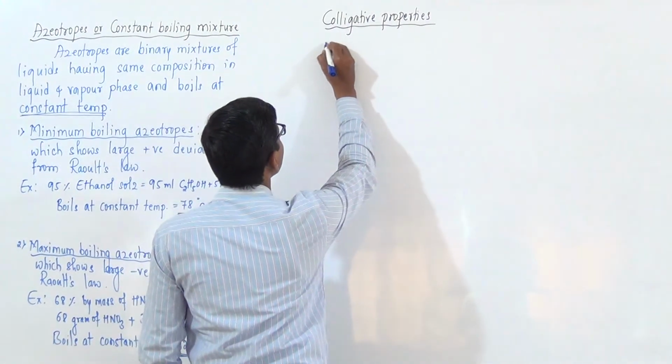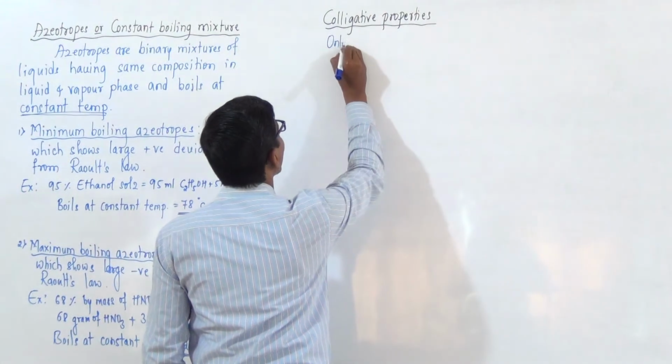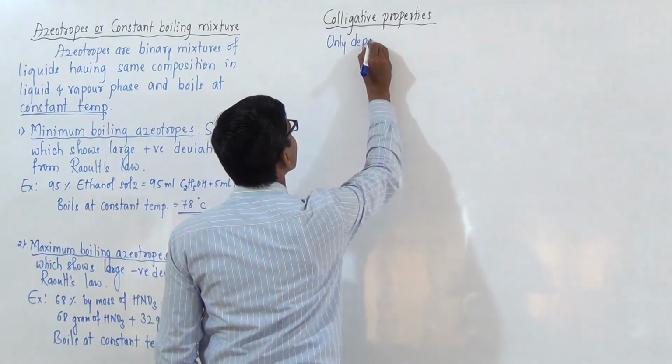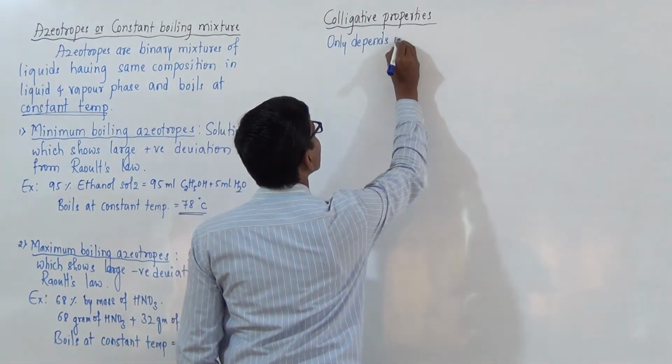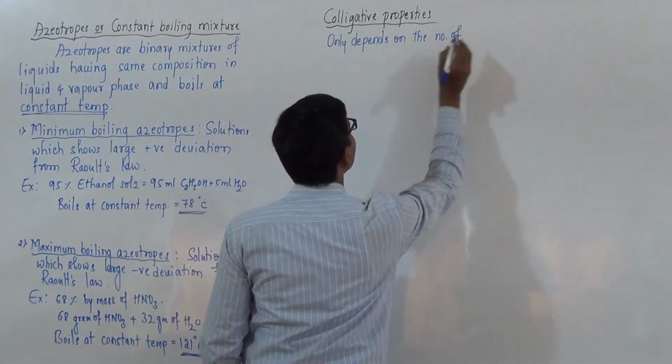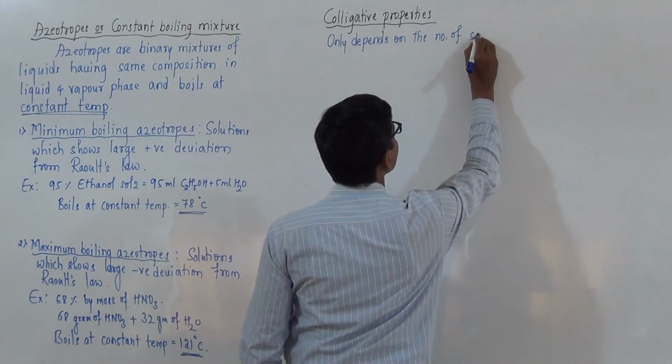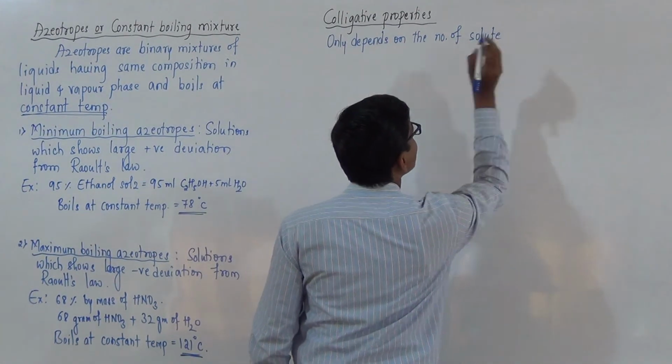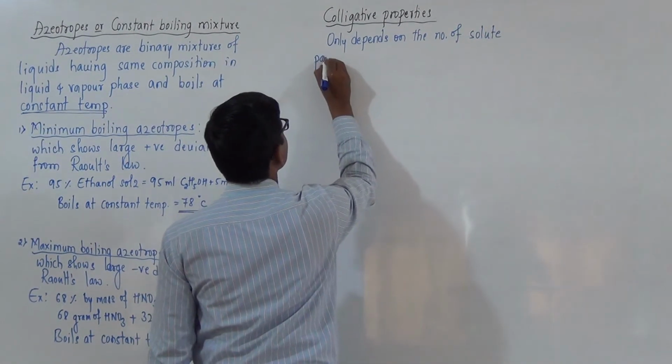Colligative property only depends on the number of solute particles.